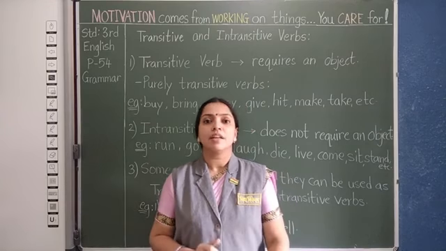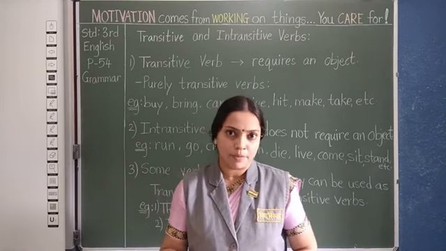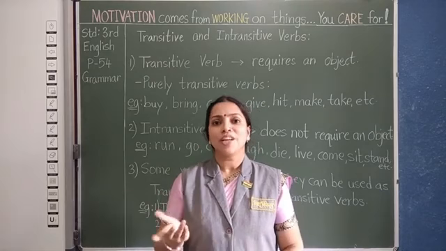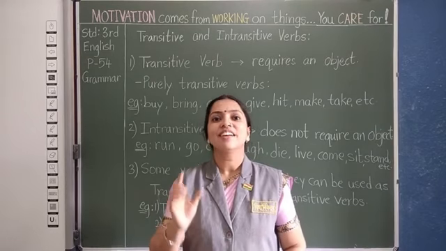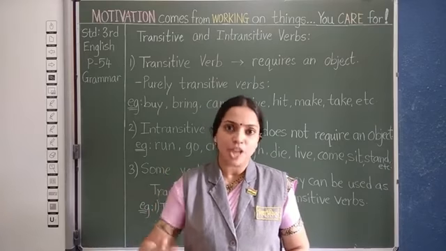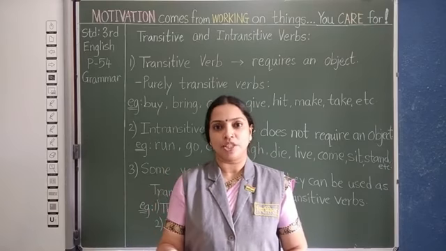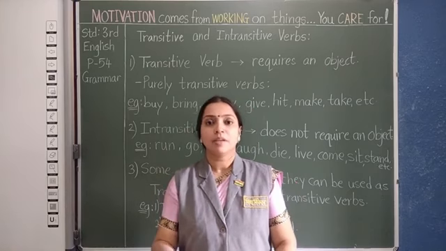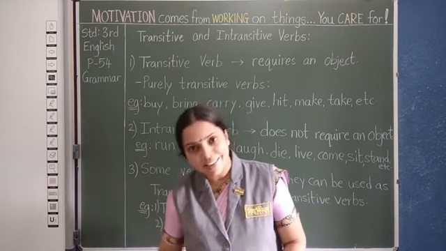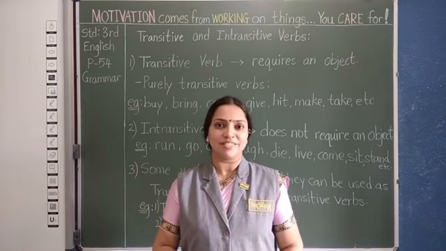For example, Ram beats Shyam. Here you cannot ask Ram beats what. Here you have person Shyam in place of direct object because the action of beating is done on Shyam. So Shyam is the direct receiver of the action.